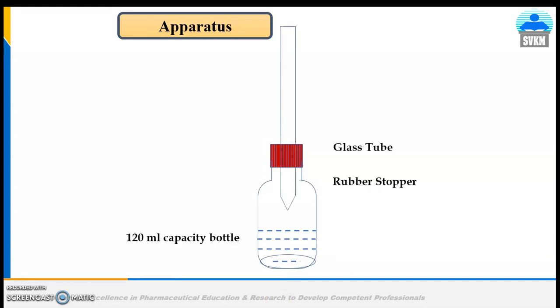The length of this glass tube is 200 mm, and the internal diameter is exactly 6.5 mm. The lower part of this tube is drawn to an internal diameter of about 1 mm, and 15 mm from its tip is a lateral orifice of 2 mm diameter.